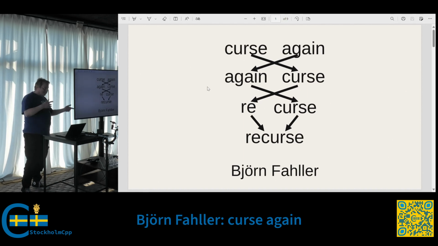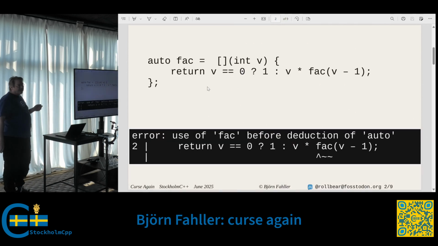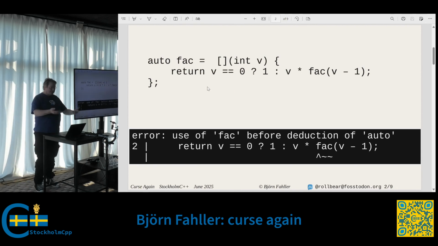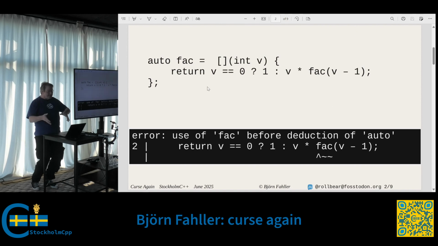So yes, curse again, which of course means to recurse. Have you ever tried writing a recursive lambda? You should be able to do this. A factorial takes a number and it returns 0, or the value times factorial of the value minus 1. That is the textbook example. But of course, we see this compilation error: use of fac before deduction of auto, because inside this lambda, fac is not yet known.